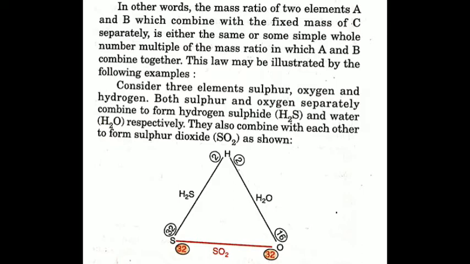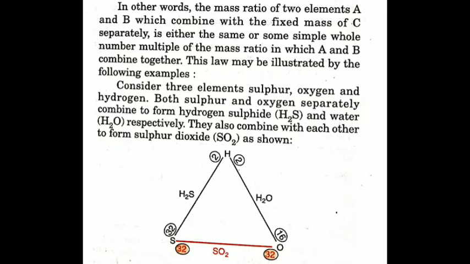So what does this mean? We will see the explanation. You can see one triangle. On the top H is written and here S and O are written. So when S and H combine, we get H2S. In the H2S, the hydrogen is 2 parts and sulfur is 32 parts. I hope this is clear. And when S and O combine, we get SO2. In the SO2, S is 32 parts, and because we have 2 oxygen, one oxygen is 16 parts, so 2 oxygen will become again 32. So in SO2, S is 32 and oxygen is also 32. So the ratio is 1:1.